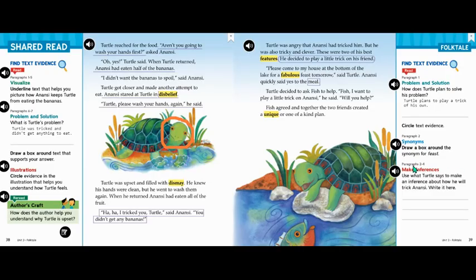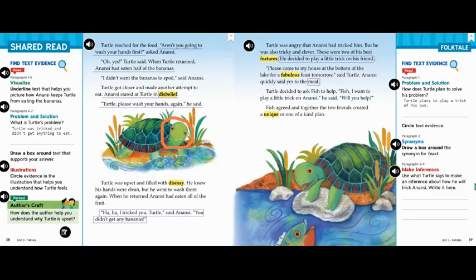The next question focuses on paragraphs 2 through 4. This one's about making inferences. Inference is when you take what you know in your head and what you've read in the story, and you bring them together to make a new idea.